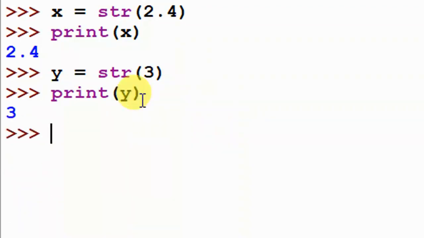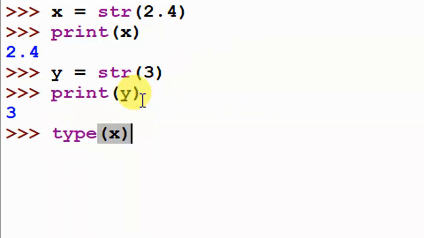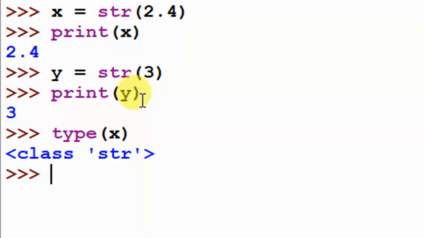I print this, but it looks the same for the float and integer. How to find out whether this is a string? How to check it? So I check the types. First I check the type of x. This shows string. The float was converted into a string.